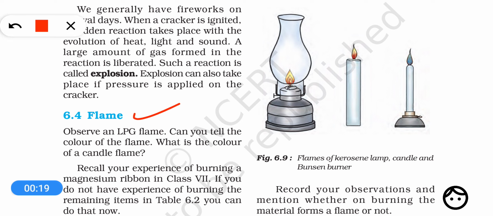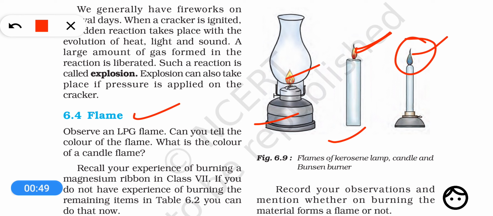So dear students, you see that many fuels produce flame when they burn. For example, kerosene produces a flame, candle wax produces a flame, and LPG also produces a flame when they burn, right? So when these things burn, they produce flame, but they may have different colors. For example, LPG has a blue color, and the candle has a mixture of colors, like yellow, orange, or blue.